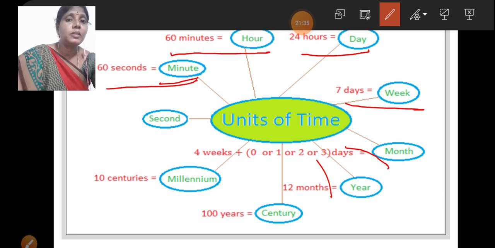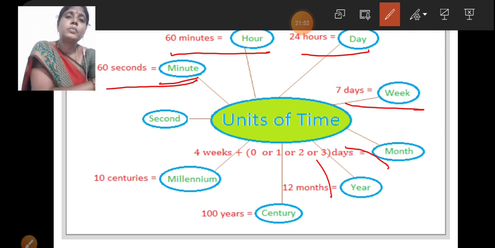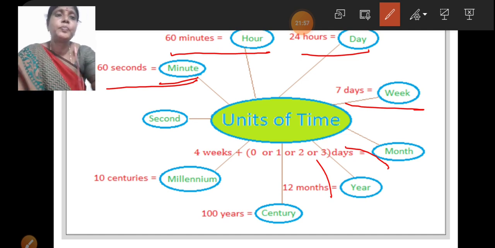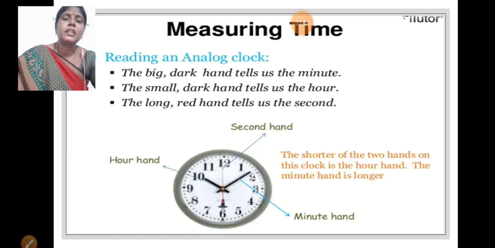Do you understand which units are present? What is the basic unit of time? It is a second, and bigger units are minutes and hours. Okay, this is the time. Where can you observe the time? You can see it on a wall clock. How many needles are there? Now you can observe the measuring of time. In the wall clock, how many needles are there?